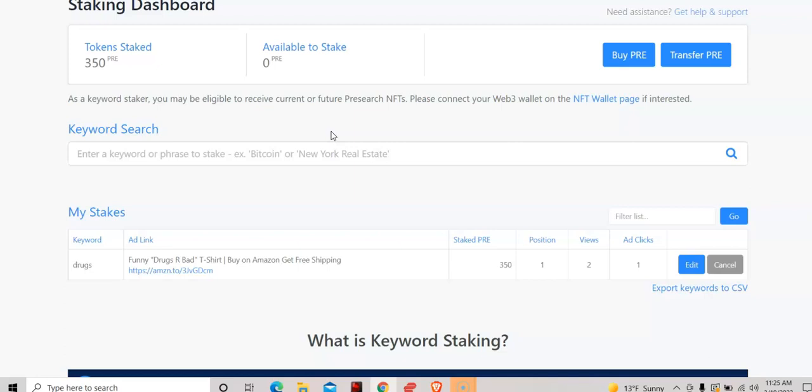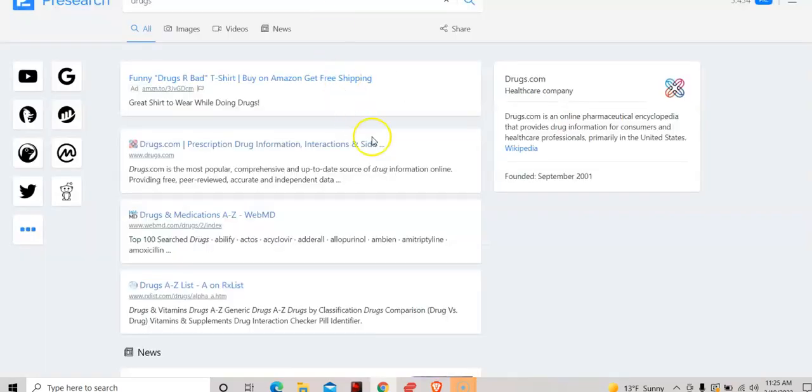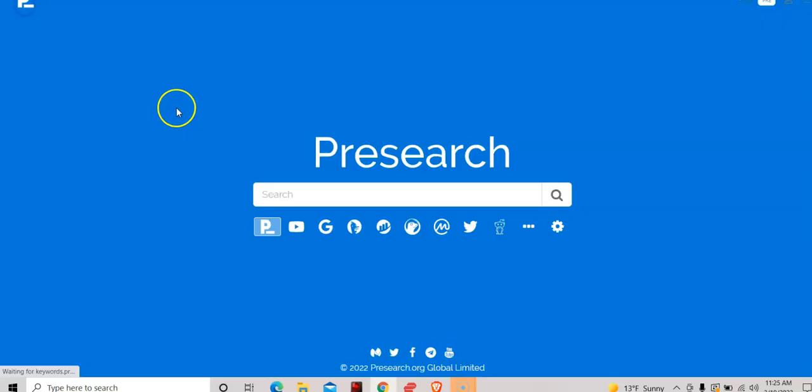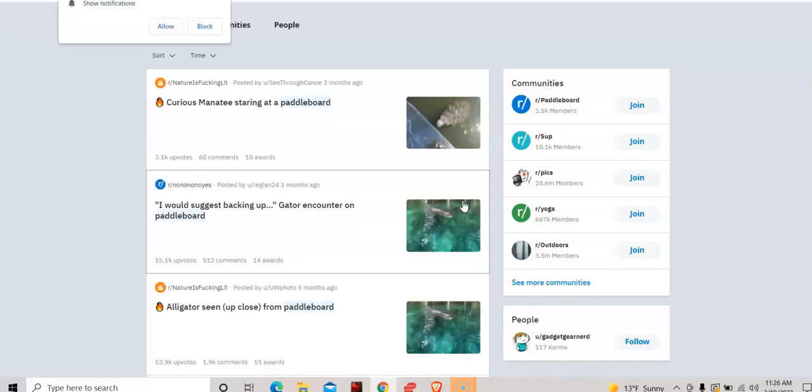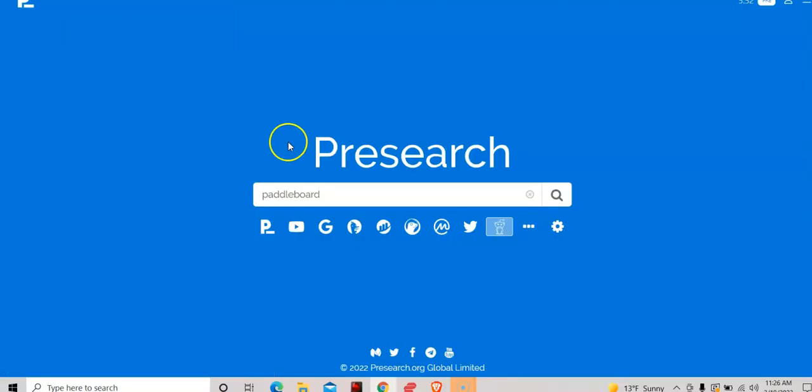I've noticed I'm earning a lot faster using this search engine than I was with the Brave browser, so I'll probably continue using this one. And I actually like how it works. I showed you guys the other day how I can search very specific things. So if I want to search something about paddleboarding, but I only want to hear from Reddit people, I can click that and I'm only going to get Reddit results, or it's going to search on Reddit for me.